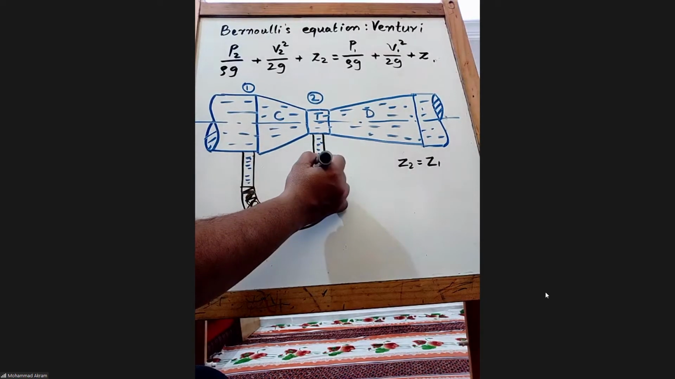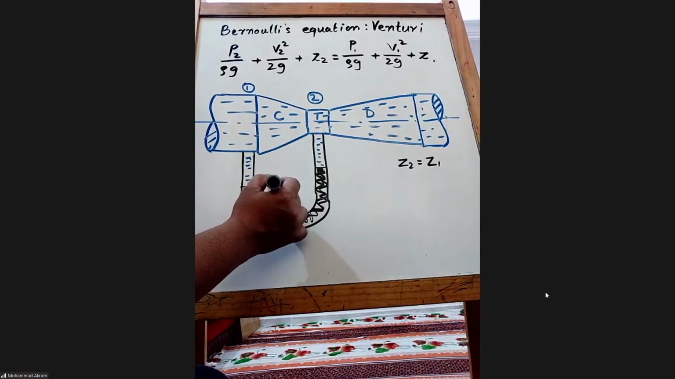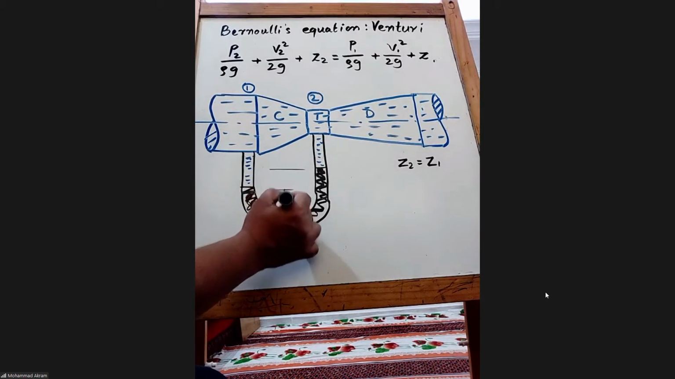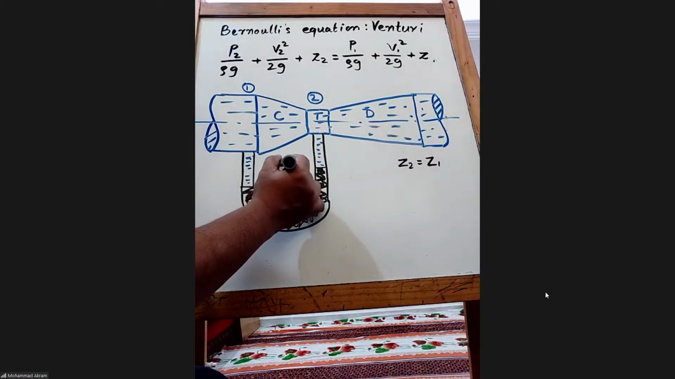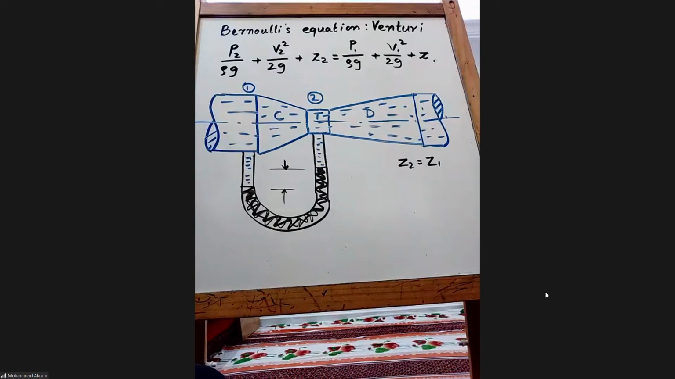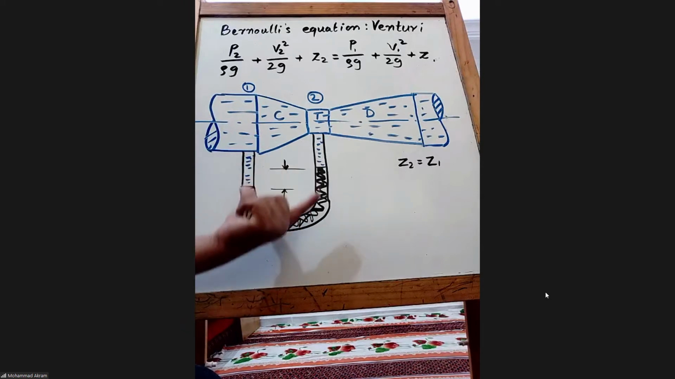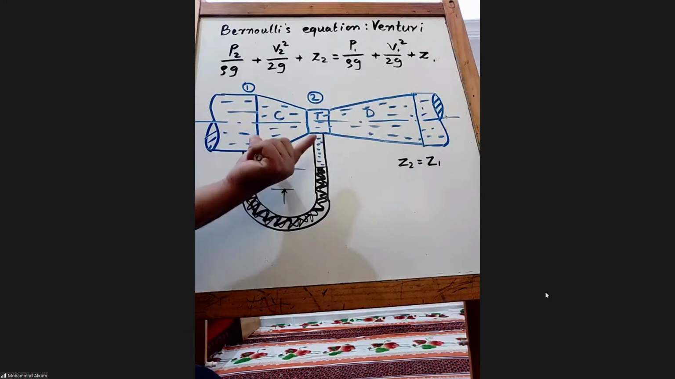Have you studied this? Hygrometer? Yes. This instrument is called a manometer. We studied it in the first chapter. This is to measure the pressure. Now, if you apply it to two places, then it is called a differential manometer.